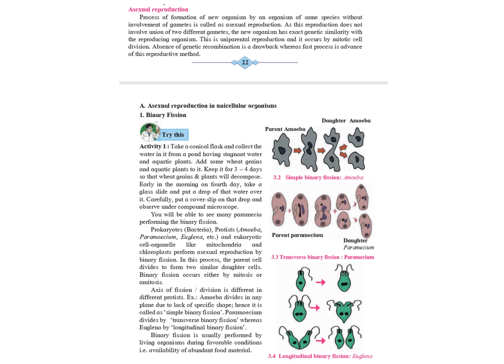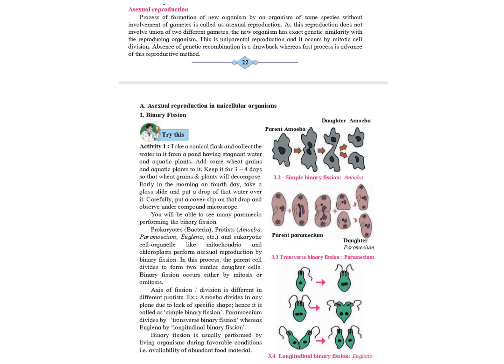The word binary means two and fission means to divide. So it is defined as a process in which the parent cell is divided to form two exactly similar daughter cells.